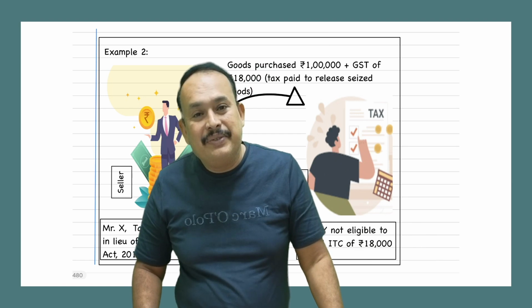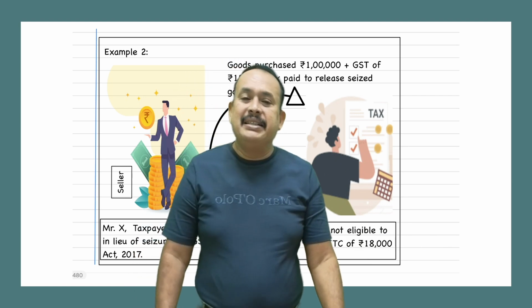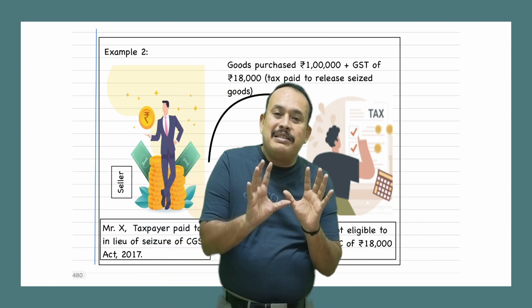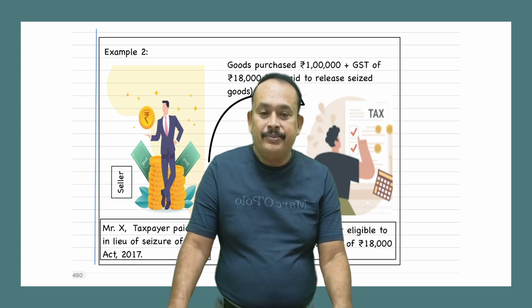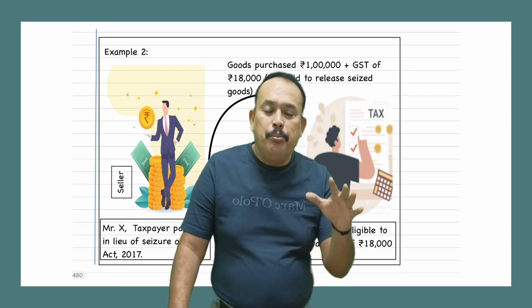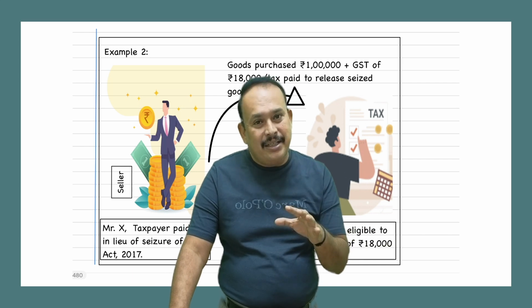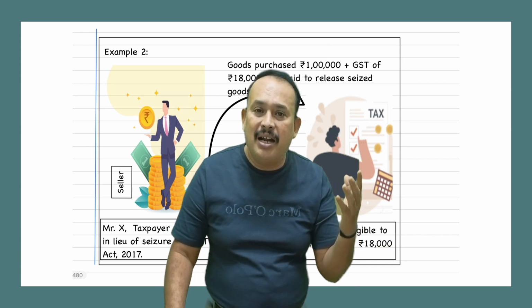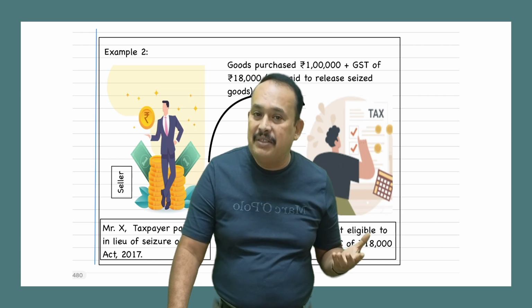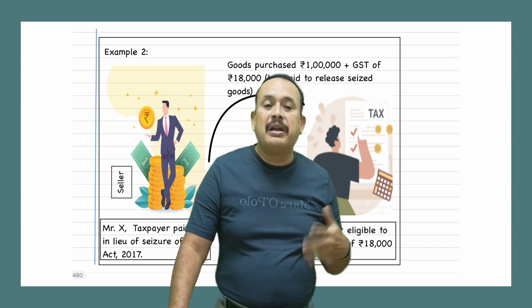Is it clear, my dear friends? With this I can say that the blocked credit concept has been completed. Furthermore, we have points to refer on input tax credit, special circumstances under the GST, section 18 of the CGST, which we will also refer to in the subsequent class.